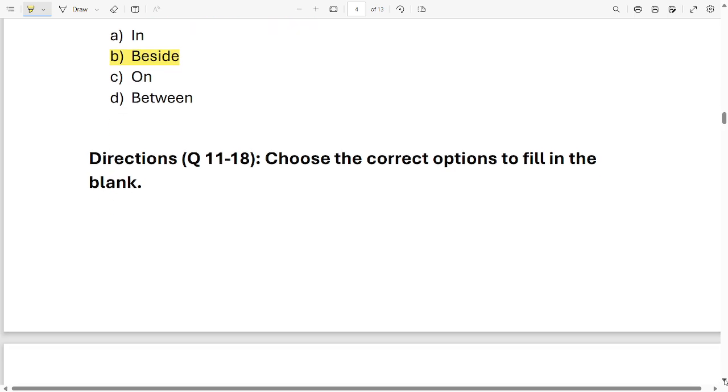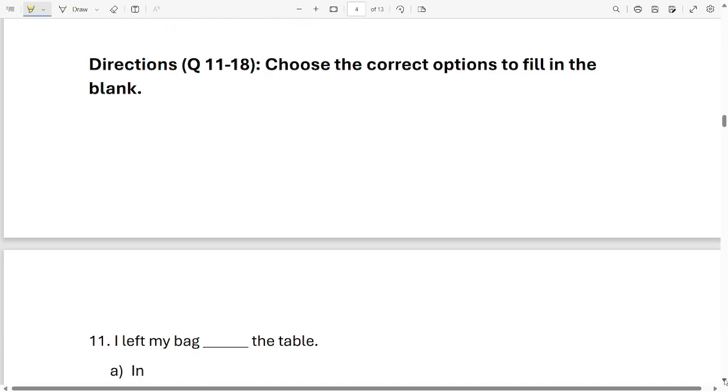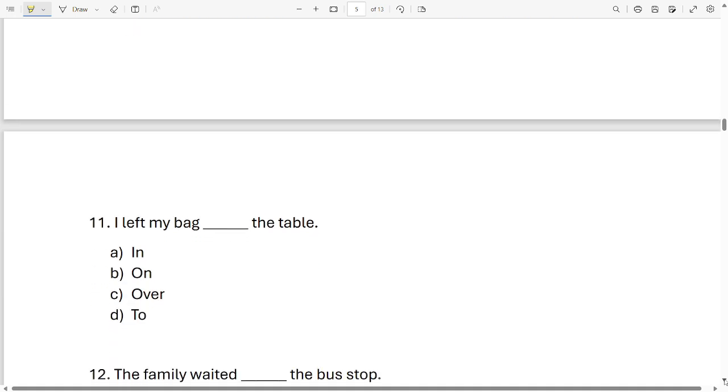Oh, we have reached question 11. And for 11 to 18, your instruction is choose the correct option to fill in the blanks. Okay. Let's get started.